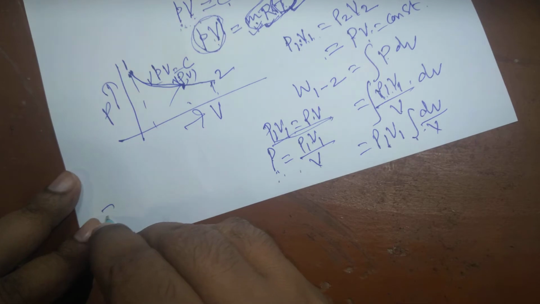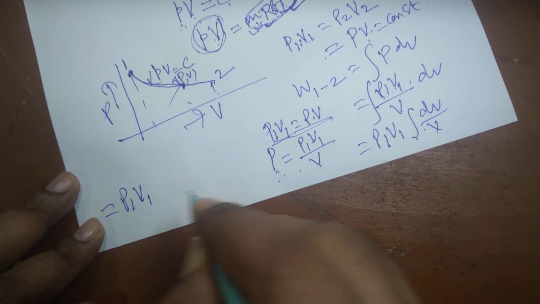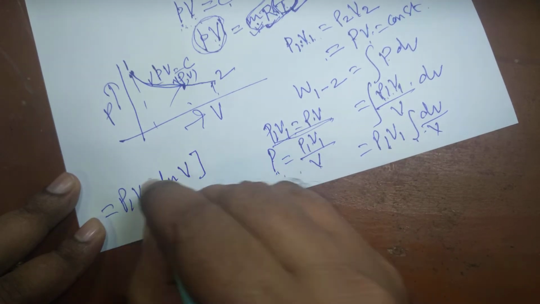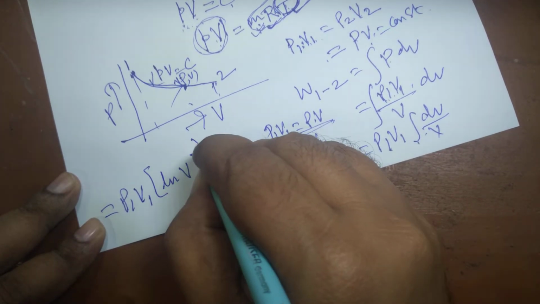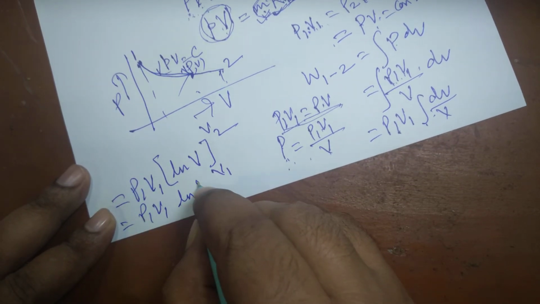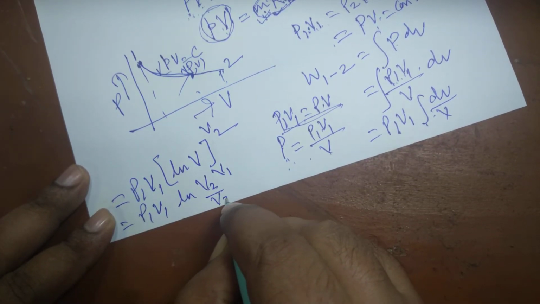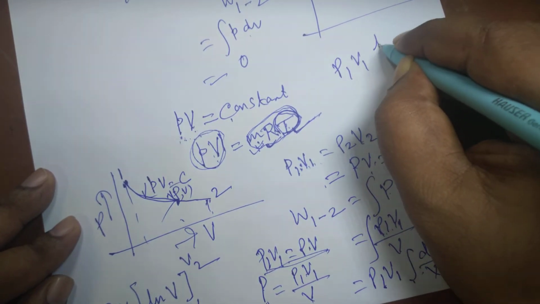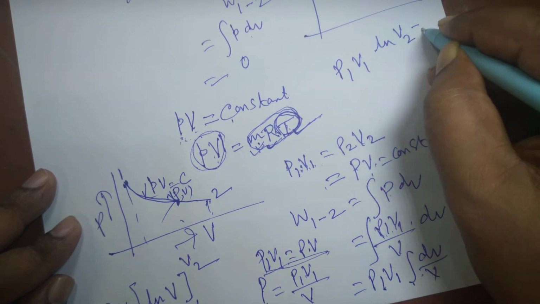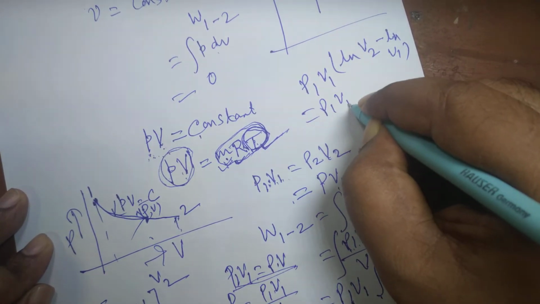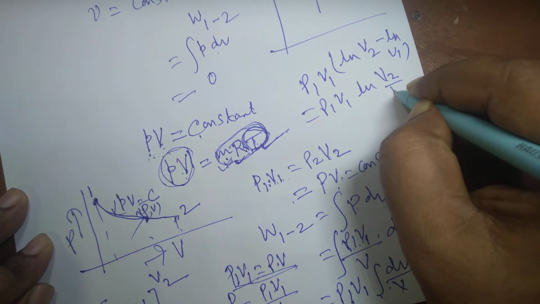So P1 V1 multiplied by the integral of dV by V. You see that equals P1 V1, and dx upon x is nothing but ln x, ln V, with limits from V1 to V2. That is P1 V1 ln V2 minus ln V1, and that I can write as P1 V1 ln V2 by V1.